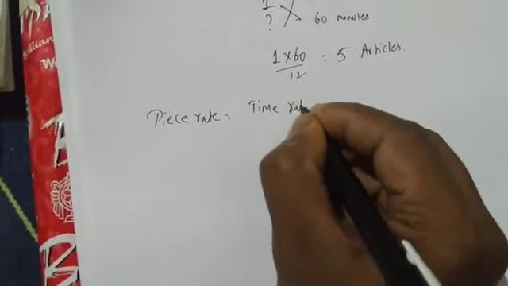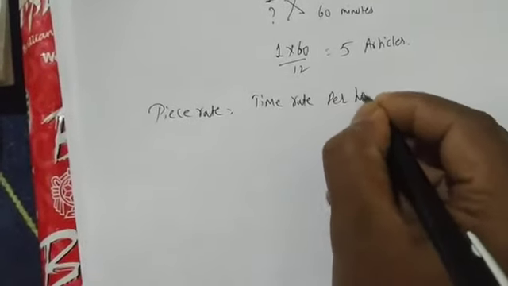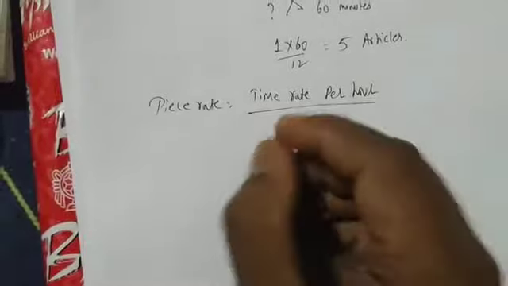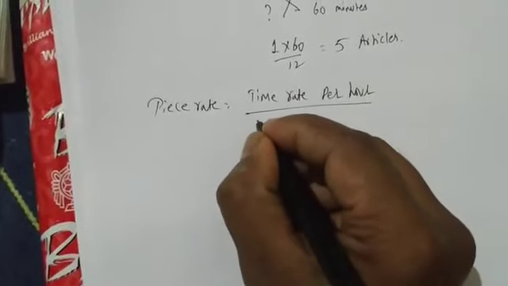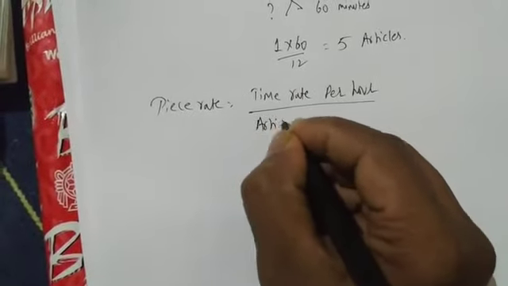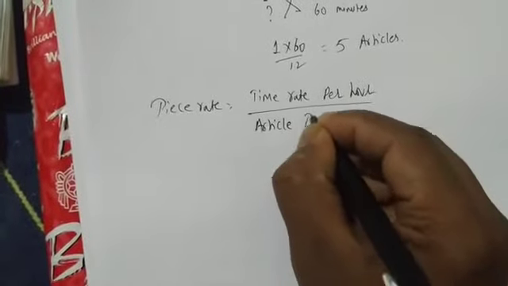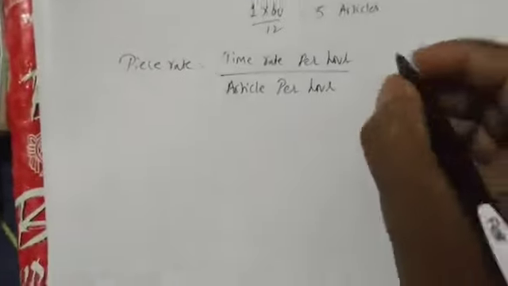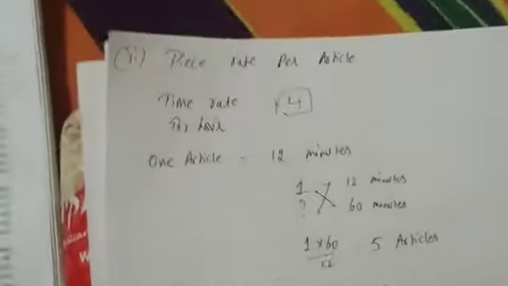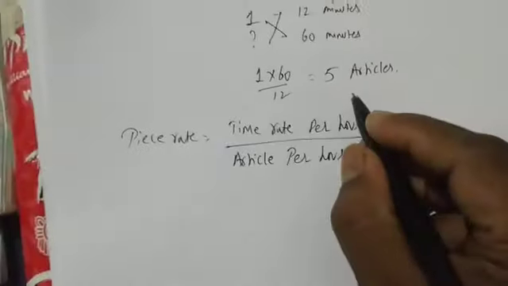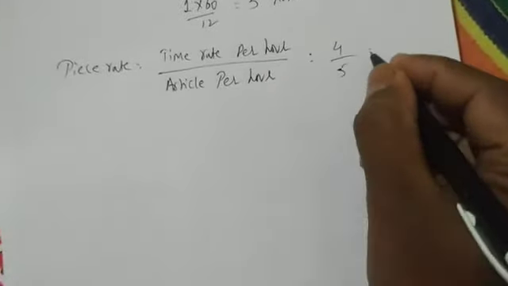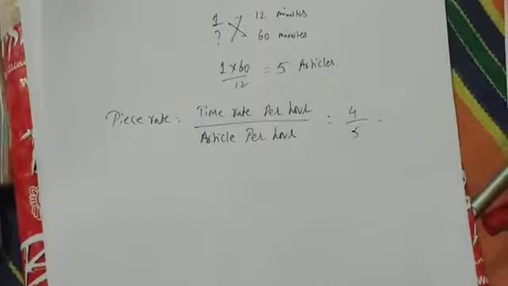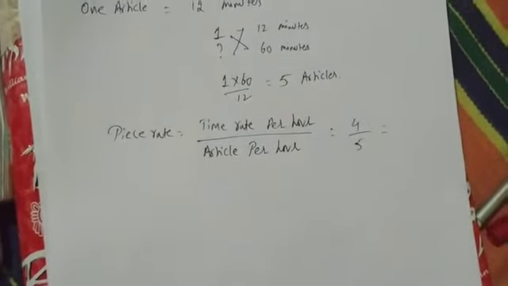Time rate per hour divided by articles per hour. Okay, articles per hour. So time rate per hour is given in the question, 4. Articles per hour is what we are finding, we are doing 5. So we are making 5 articles. 4 divided by 5 equals 0.8.